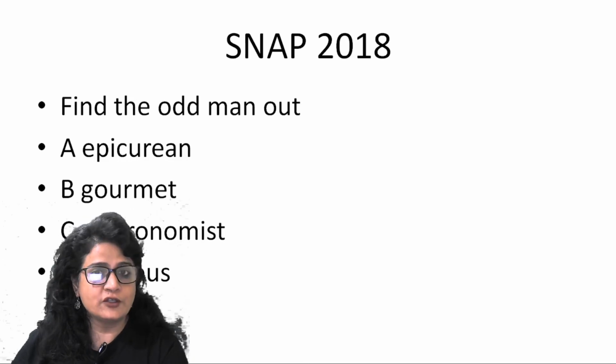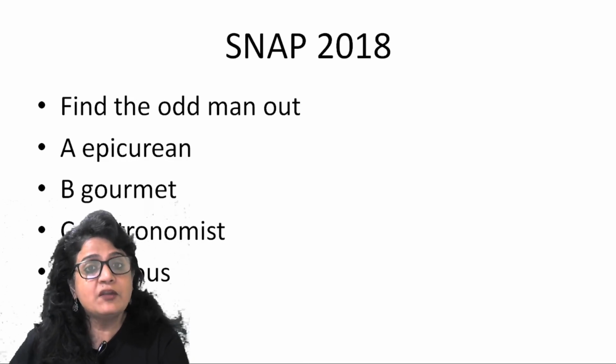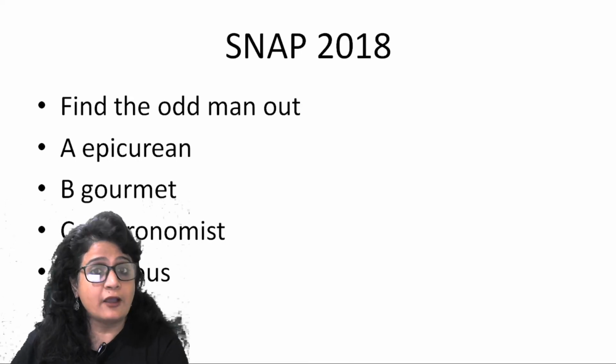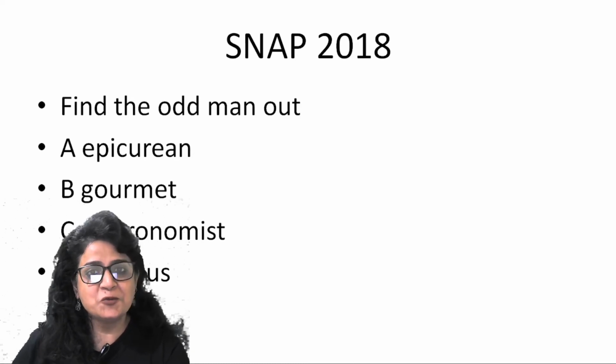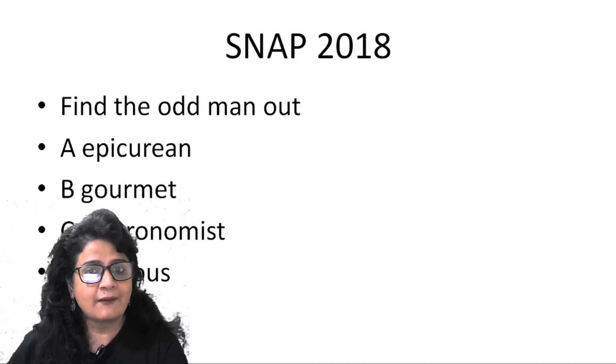Same as connoisseur. Gourmet is also the same kind of person, but a person who is very fond of living a high luxurious life, and is extremely fond of having good food, rich food, gourmet. Gastronomist is again a person who knows a lot about food and culinary art. 3 words are related. Hideous is something which is repulsive. Remember the word odious, right?